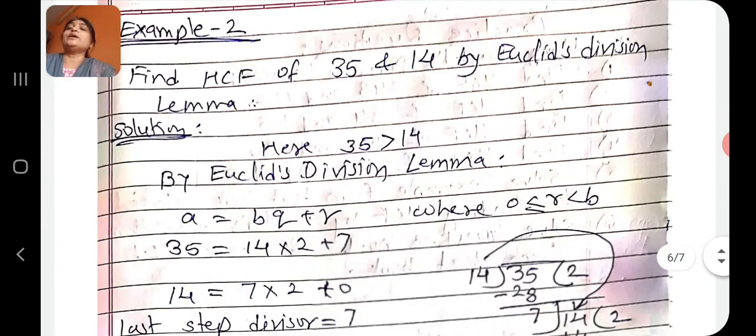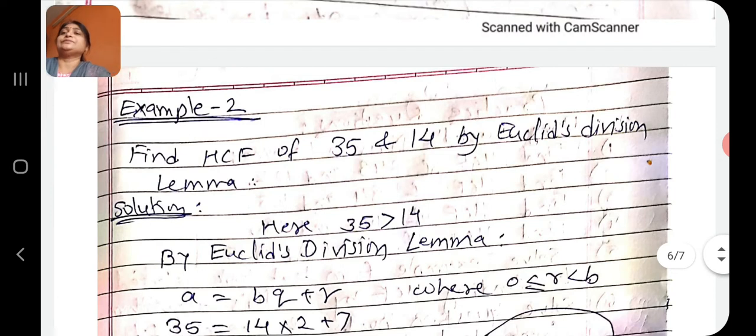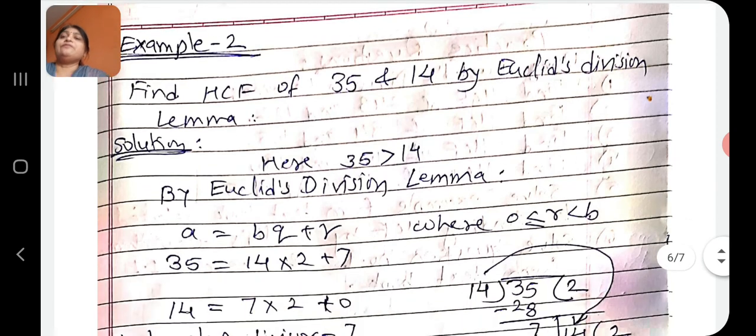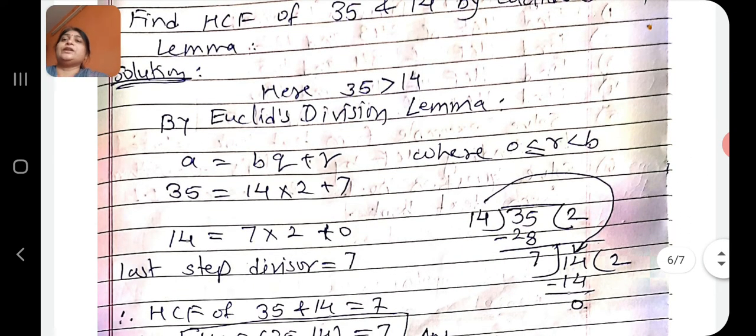We take some more examples to clarify it. Example 2. Find the HCF of 35 and 14 by Euclid's division lemma. Here 35 is greater than 14.